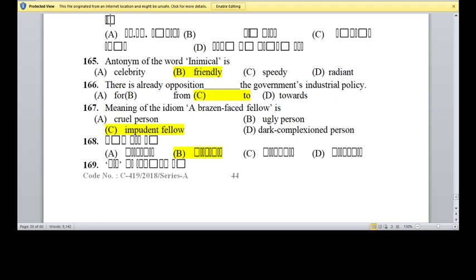166. There is already opposition to the government industrial policy. So right proposition is C, 2. C is the right answer. The meaning of idiom a brazen face fellow is an impudent fellow.